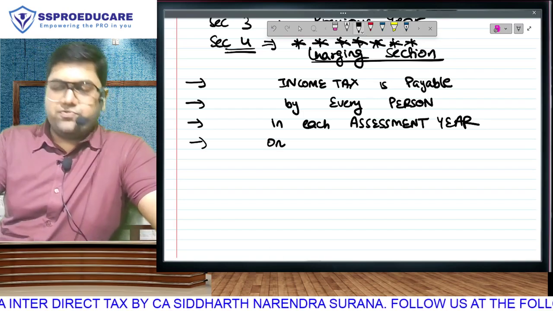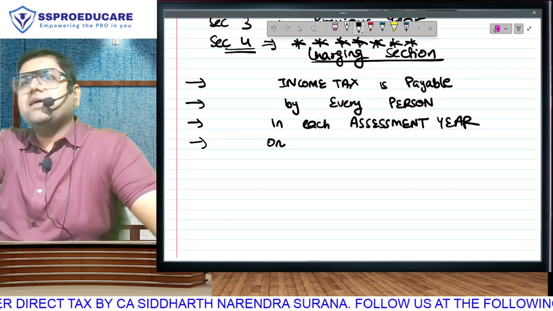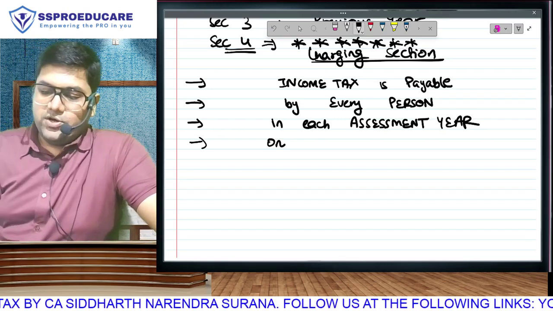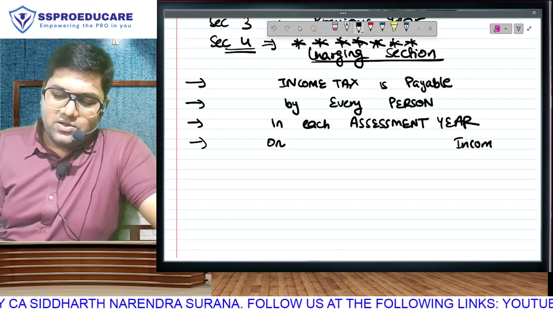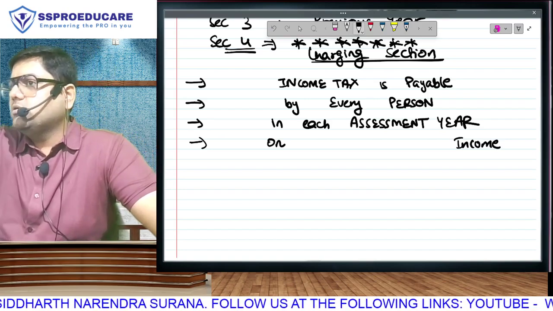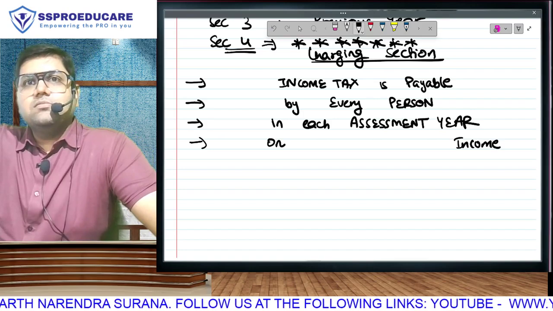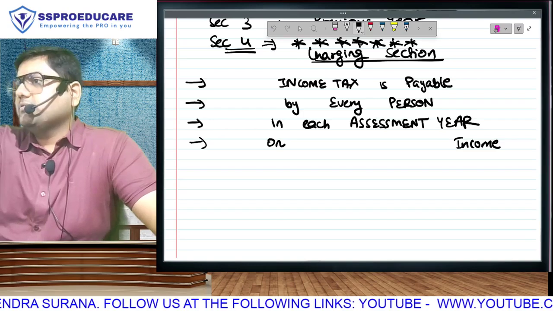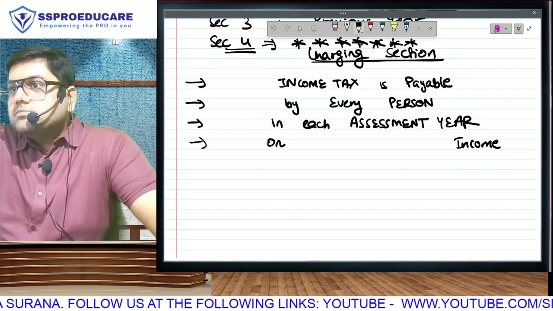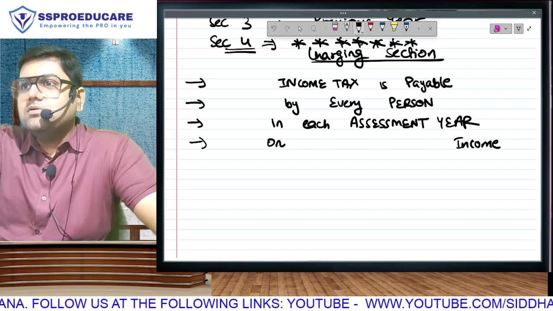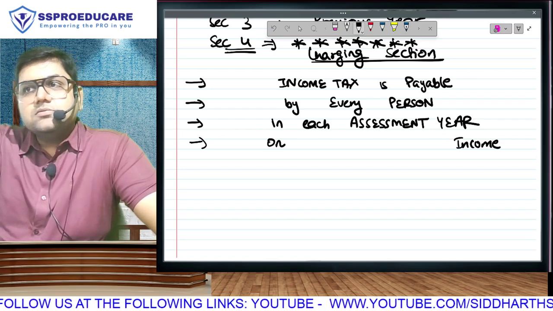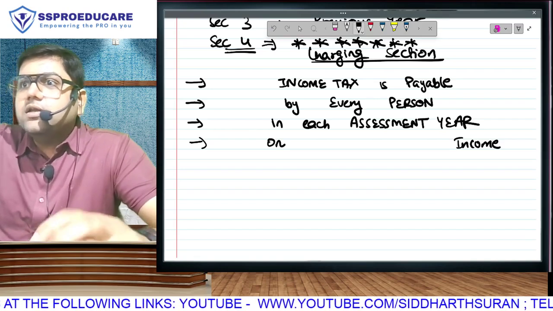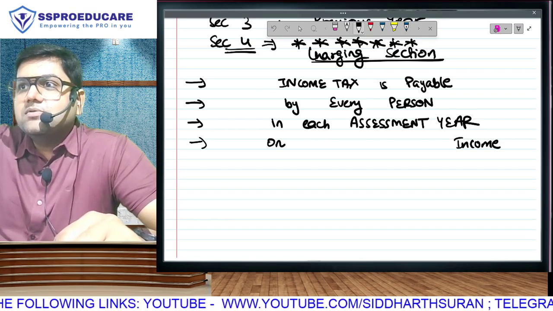Here comes the biggest of all. Income tax is payable. You want to guess on what? Income tax will be calculated on what? On your income. Fantastic. Obviously, income tax has to be calculated on income. But only saying income tax is payable on income is incorrect. Property means a new house. So where is the income? You buy something, so is it expense or income?